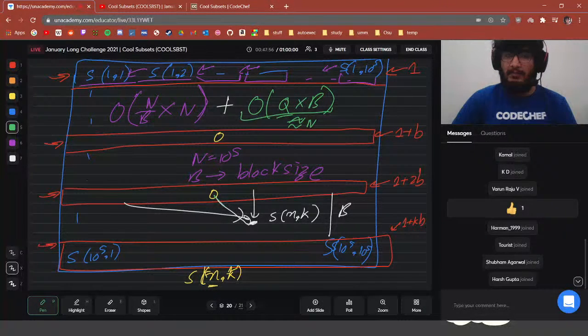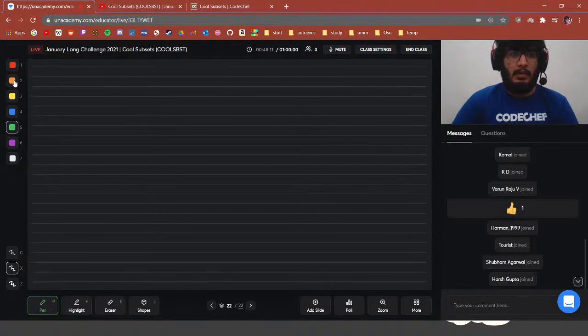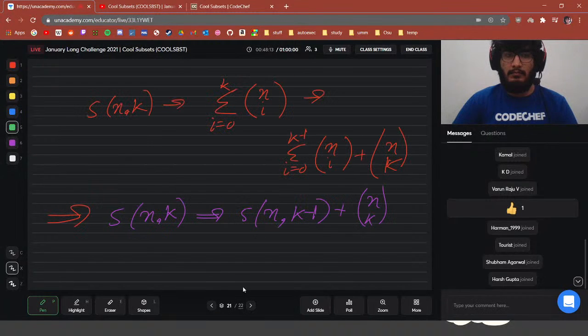We just want a way to iterate from one pre-computed row to some S(n, k), where we can go down the nth value or up the nth value by some method. And that method again comes from mathematics. We have S(n, k) = S(n, k-1) + C(n, k).